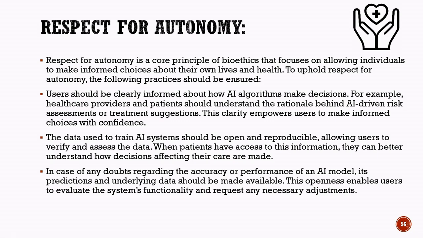The principle also emphasizes that if there are doubts about the performance or accuracy of an AI model, the predictions and supporting data should be made available for review. This openness allows users to question decisions, request corrections, and ensure that AI systems remain fair, transparent, and accountable.